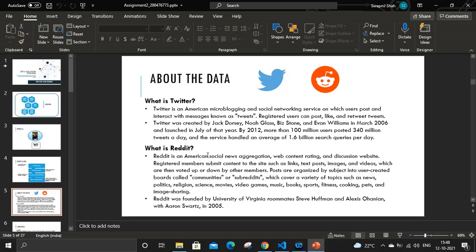Reddit was originally founded by University of Virginia roommates Steve Huffman and Alexis Ohanian with Aaron Swartz in 2005.